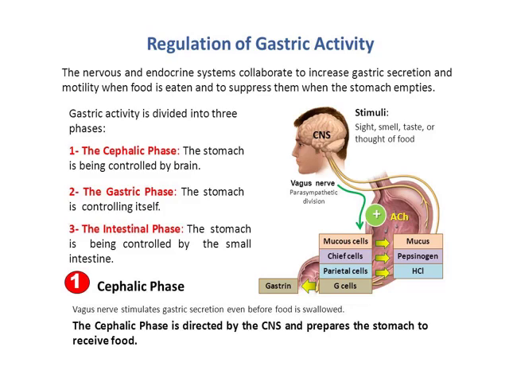The cephalic phase is directly controlled by the CNS and prepares the stomach to receive food. So if you feel hunger, that is because of your brain. Your sight, smell, taste or thought of food are the stimuli. Then your stomach will be controlled by the vagus nerve, will produce mucus from mucus cells, pepsinogen by chief cells, HCl by parietal cells, and G cells will produce gastrin, that is a hormone.